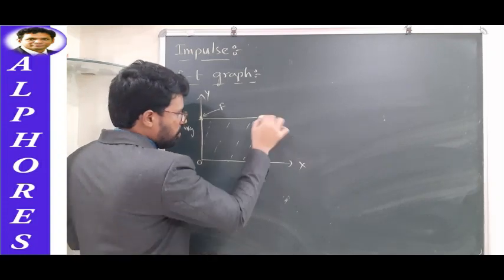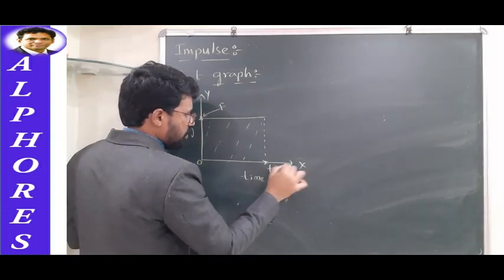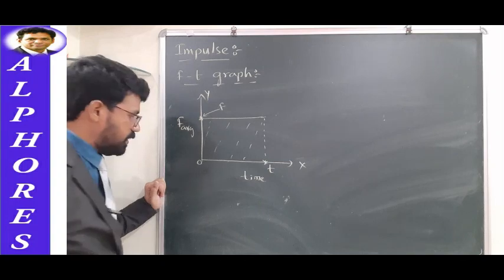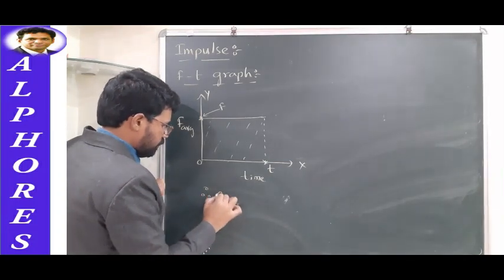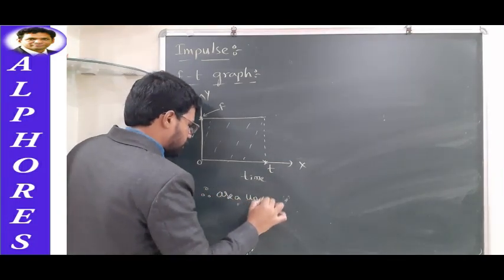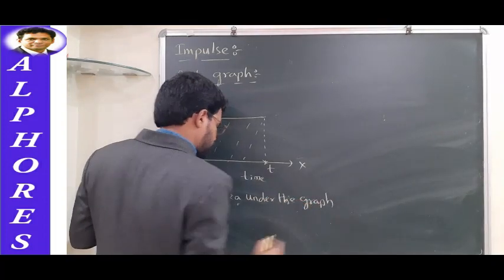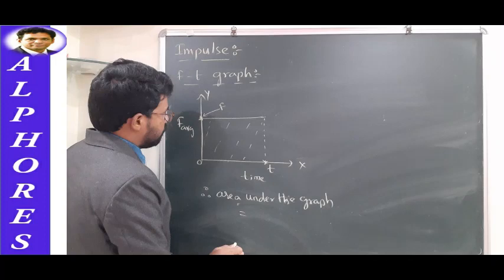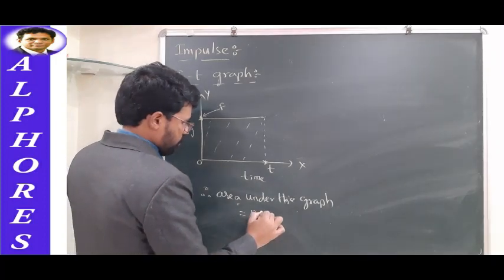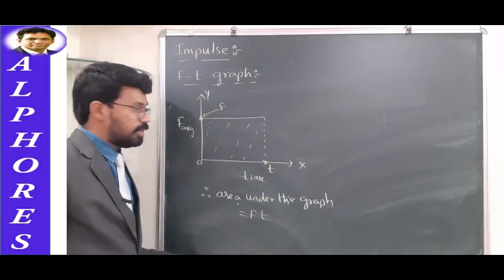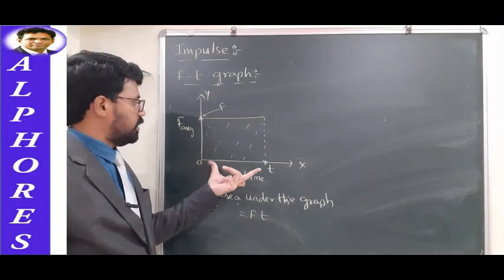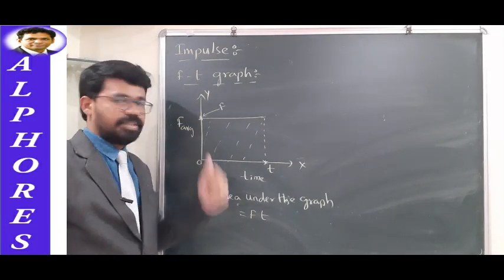Corresponding to this final point, I'll take the time as T. Therefore, the area under the graph is equal to F into T.